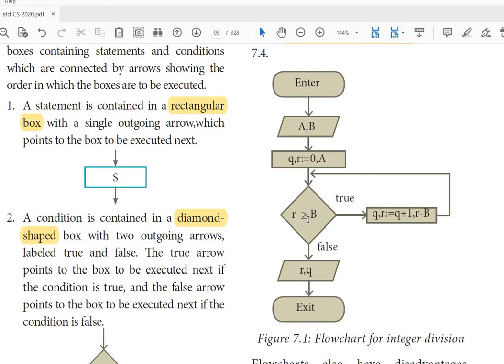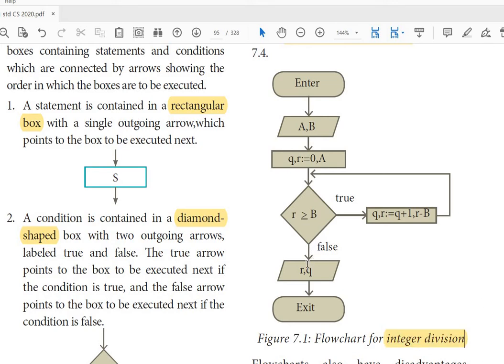If R is greater than or equal to the value in B, then I have to do Q plus 1 and R minus B. This is actually a flow diagram for integer division.